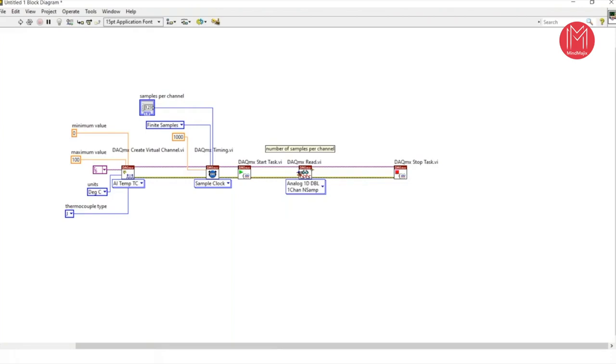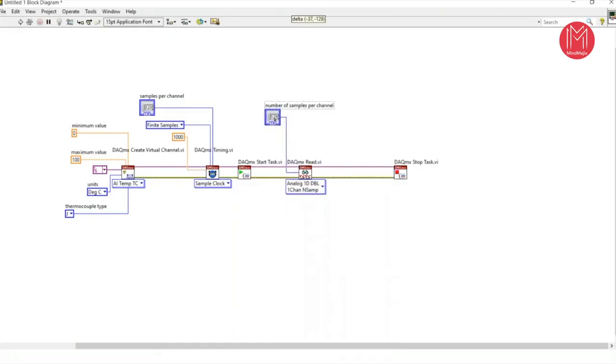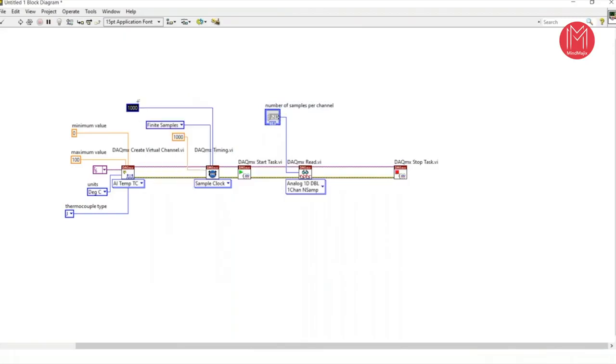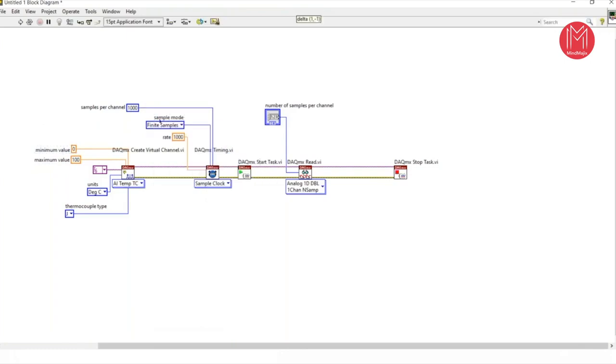After that, here the number of samples per channel is present. So I can right click, create control, number of samples per channel. Here the samples per channel we can change into a constant. Samples per channel is 1000 and the sampling rate is also 1000. It is a minimum value and a maximum value. But remember one thing, we are acquiring virtual data, so it is possible our software will not follow this range, just because we are not using real-time hardware. We are using the simulated version.